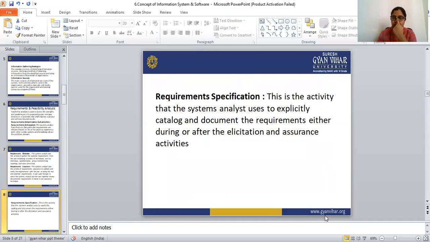Next is requirement specification. This is the activity that the system analyst uses to explicitly catalog and document the requirements, either during or after the elicitation and assurance activities.